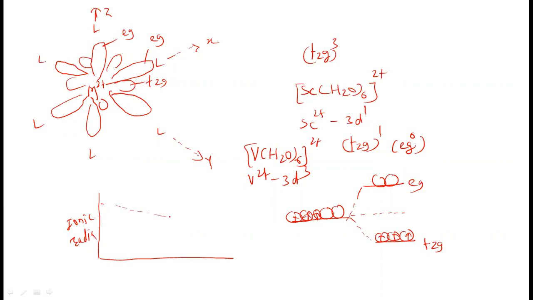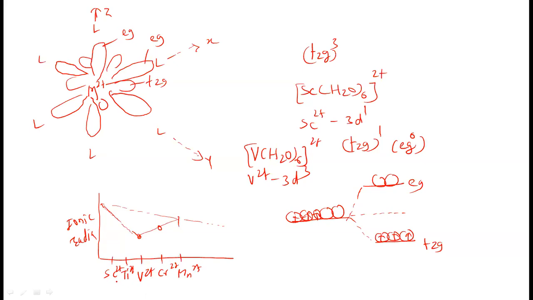First of all, this dotted line is for only the metal ions. But in case of the complexes, this ionic radii will go on decreasing up to vanadium 2 plus. Suppose that here is vanadium 2 plus. Okay. Scandium, titanium, vanadium. Titanium is here, vanadium is here. And later on it will be increasing. Okay. Later on it will be increasing. This is chromium 2 plus here. This is manganese 2 plus here.